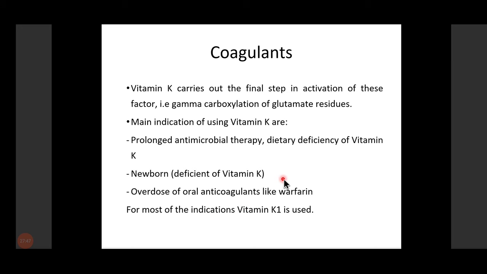So where is vitamin K required? The clotting factors that are formed in the liver are formed in an inactivated form. So vitamin K is required for conversion of the inactivated clotting factor to the activated clotting factor. Vitamin K carries out the final step in activation of these factors, that is gamma carboxylation of the glutamate residue. So जो clotting factor में glutamate residue है, उसके carboxylation के लिए vitamin K is required.